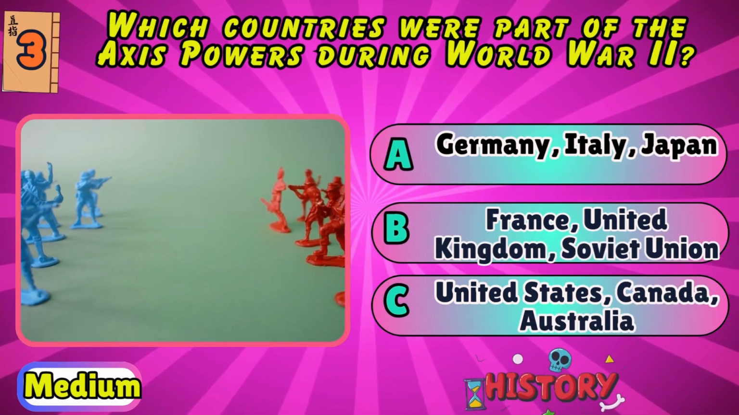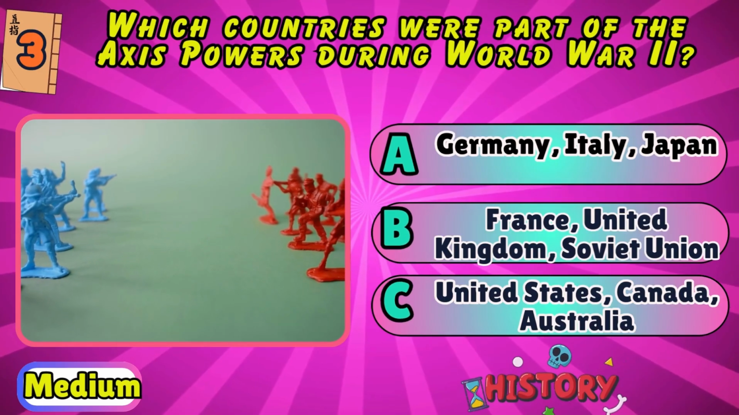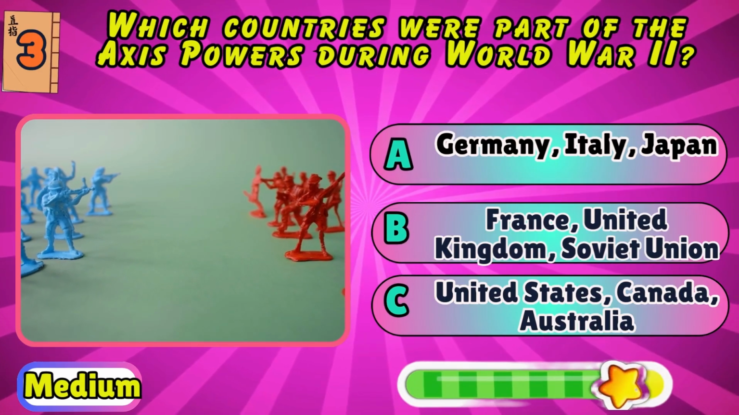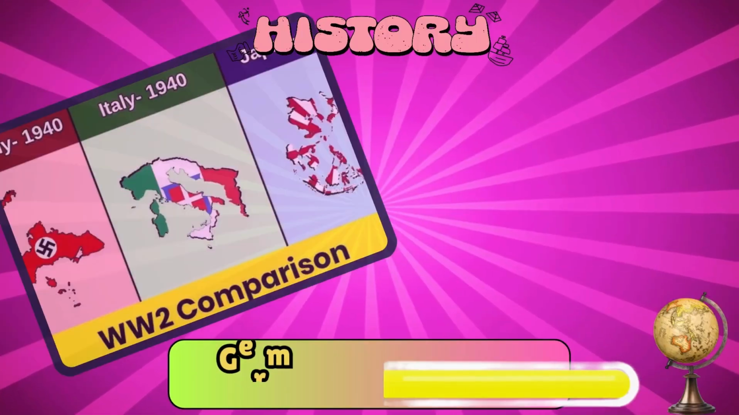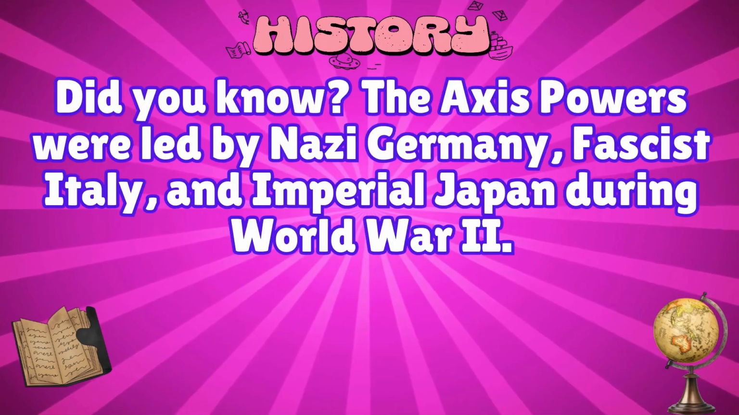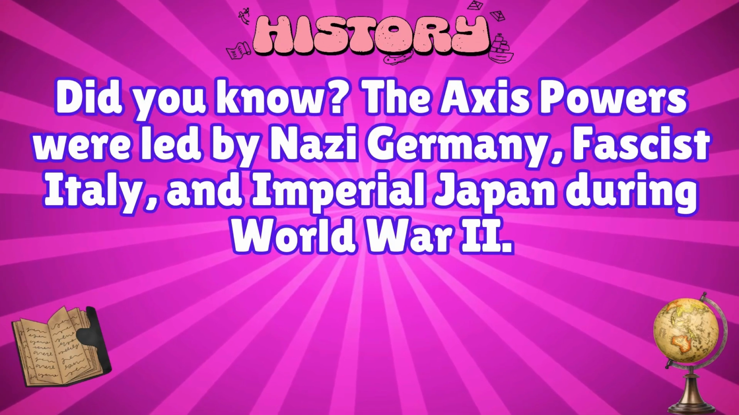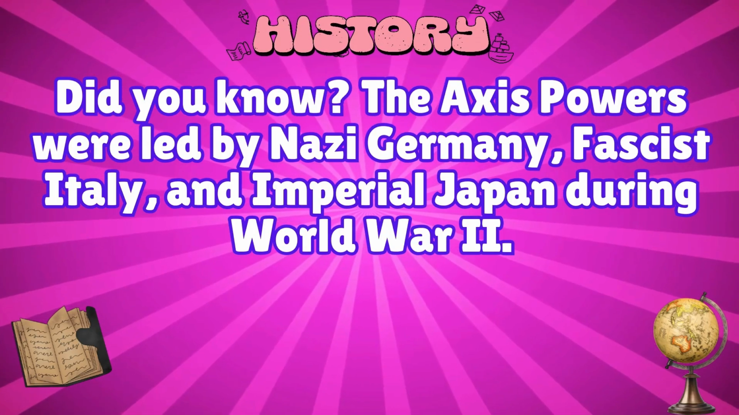Which countries were part of the Axis powers during World War II? Germany, Italy, Japan, France, United Kingdom, Soviet Union, or United States, Canada, Australia? Germany, Italy, Japan. Did you know the Axis powers were led by Nazi Germany, Fascist Italy, and Imperial Japan during World War II?